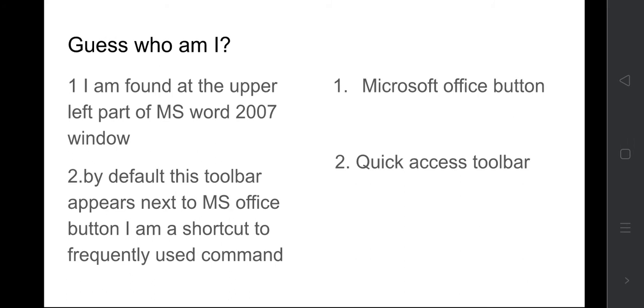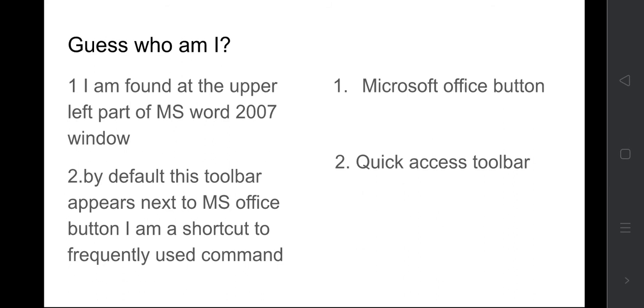Then, Guess who am I, which is very important. I may ask this in the half-yearly exam, so please go through it. I am found at the upper left part of the MS Word 2007 window. Who is that? Microsoft Office button. By default this toolbar appears next to the MS Office button. I am a shortcut to frequently used commands.